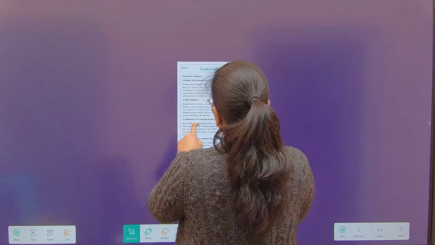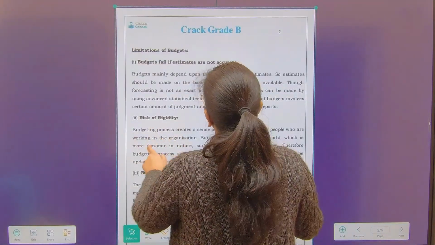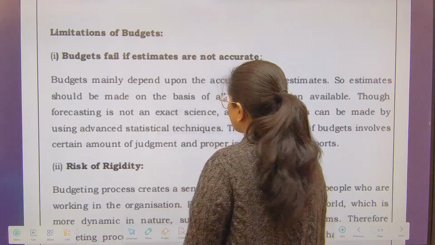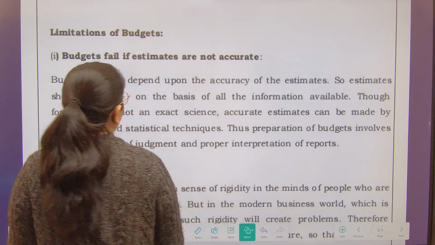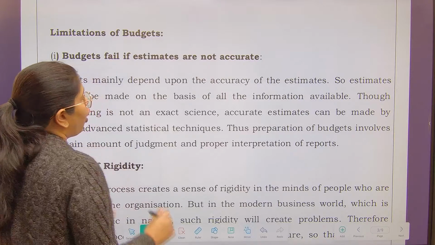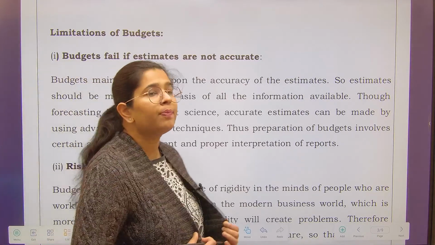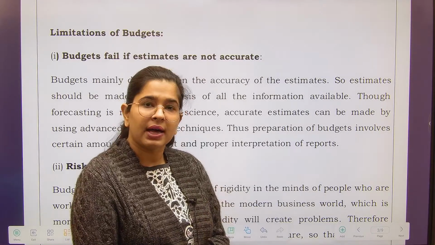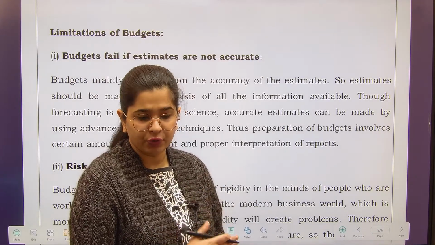Now, a few of the limitations of budgeting. Budgets fail if estimates are not accurate. Your estimates should always be based on your real experience plus the visibility for the future.